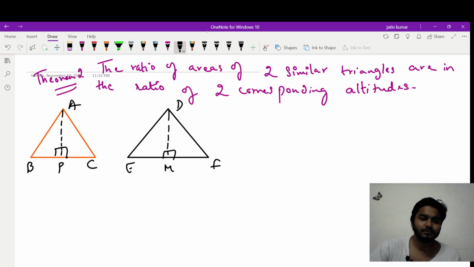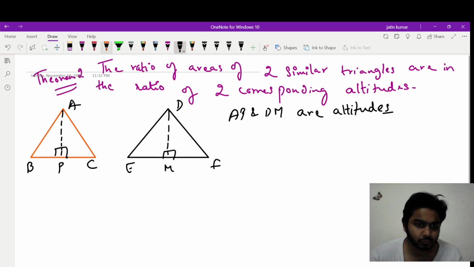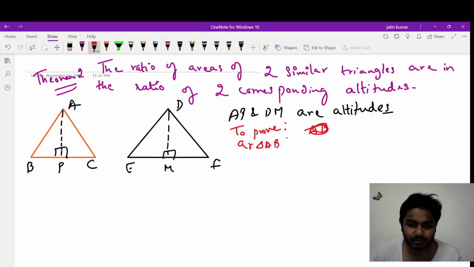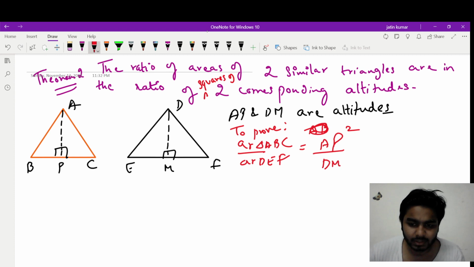So AP and DM are altitudes, right? We need to prove that area of triangle ABC upon area of triangle DEF is equal to AP upon DM, squared, since it is said similar, it will be squared. Write the ratio of squares here, ratio of squares of two corresponding altitudes. So AP square upon DM square, right?